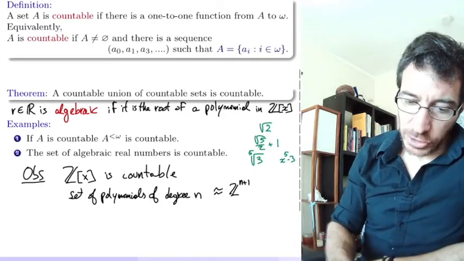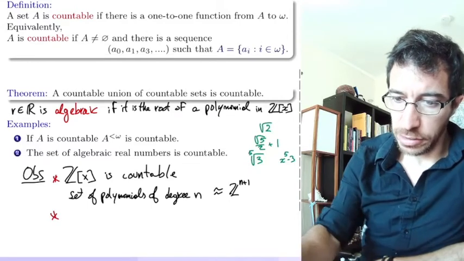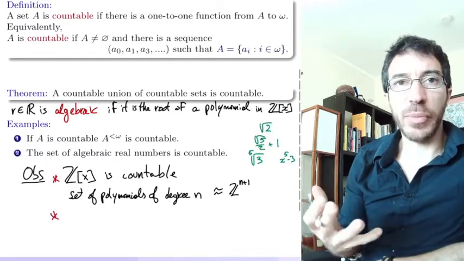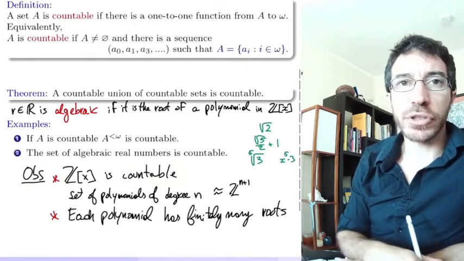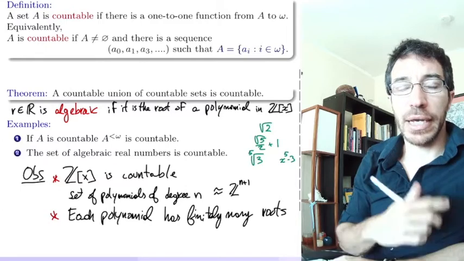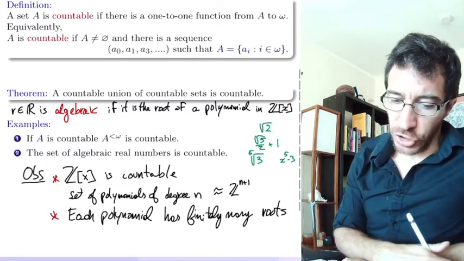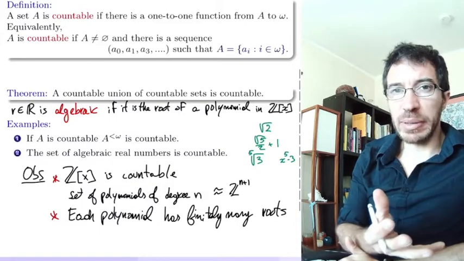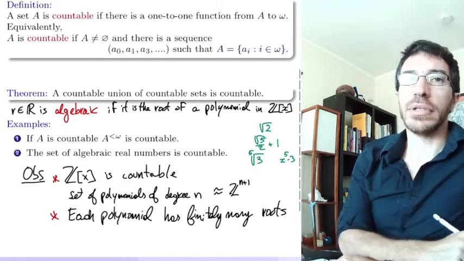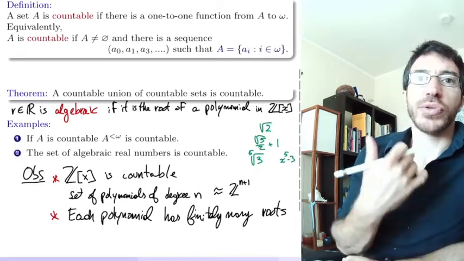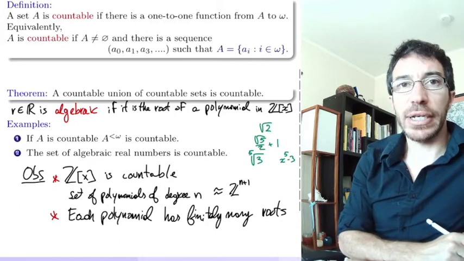So that's one observation, and the other observation is that each polynomial has finitely many roots. Actually, a polynomial of degree n can have at most n different roots. You could have less, but at most n. So you have countably many polynomials, each of them with finitely many roots. The union of all of those is countable. So there are only countably many algebraic real numbers.